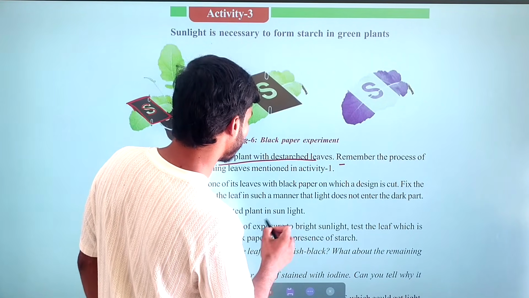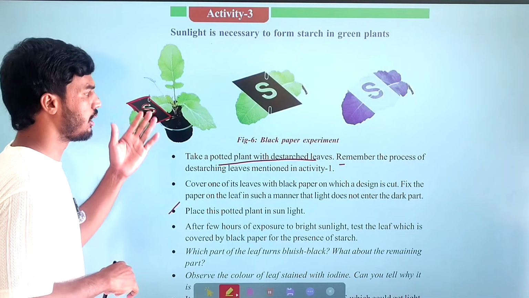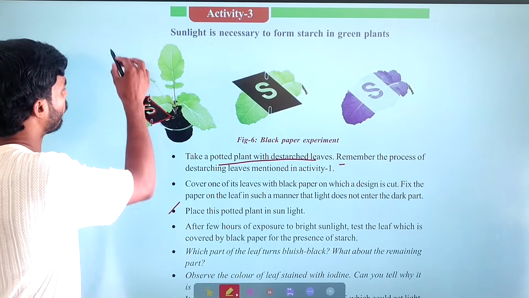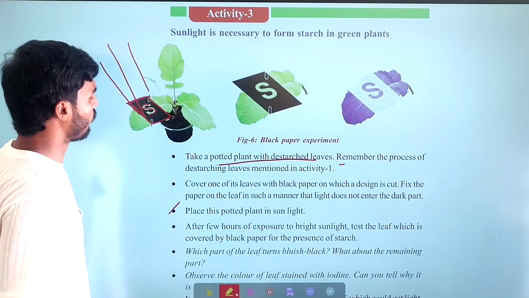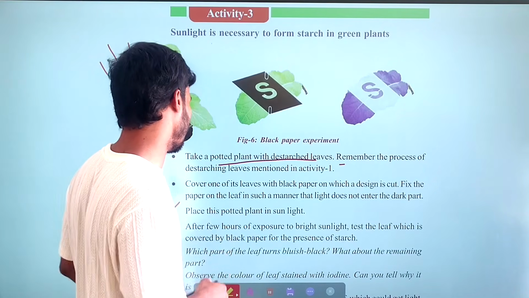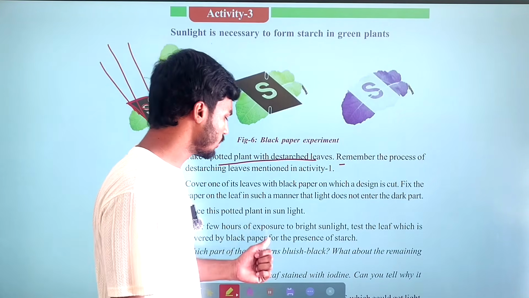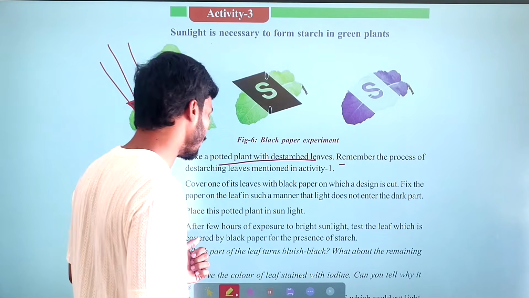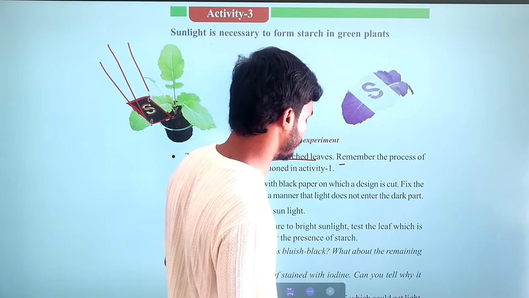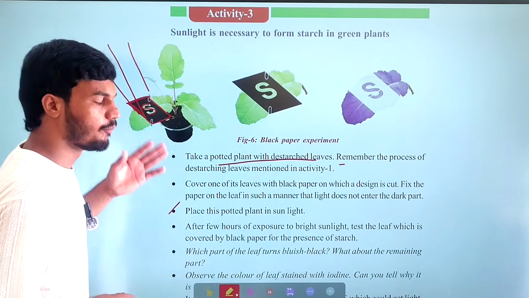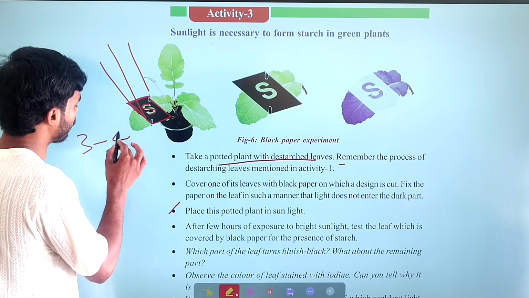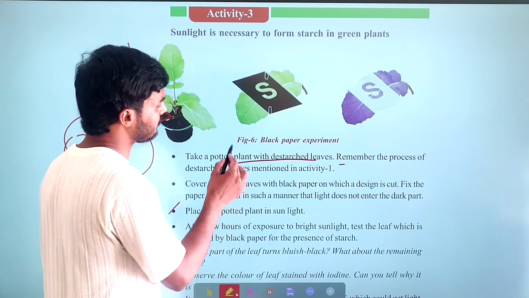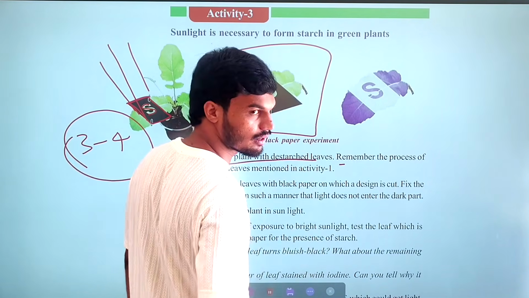Then place this potted plant under the sunlight. After arranging this black strip, you have to place it under the sunlight for photosynthesis. Whenever there is sunlight, photosynthesis will take place. Then after a few hours of exposure to bright sunlight, test the leaf which is covered by black paper for the presence of starch. So after placing it under sunlight for 3 to 4 hours, you have to pluck this leaf and check whether starch is prepared or not.